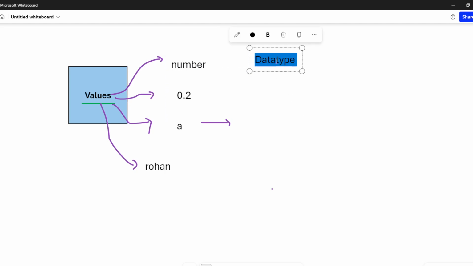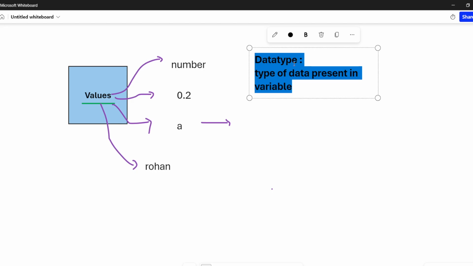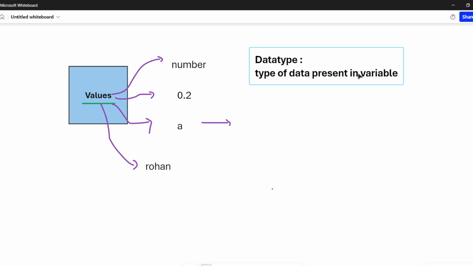What does it mean? Do you know what a data type is? Yes, guys. Do you know what my data type is? So data type is a type of data. What type of data is present in a variable? What is my data type, guys? What is a data type? So data type is the type of data present in a variable.